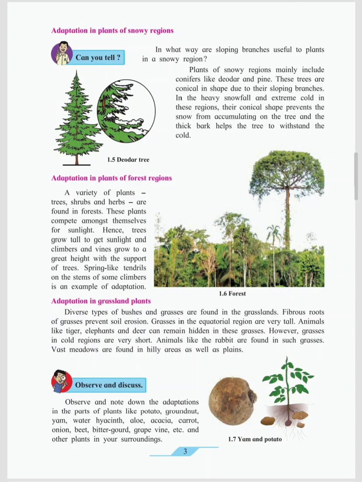So, some plants in grassland areas are tall, some are short. Grassland plants help prevent soil erosion. The roots of these plants help with soil erosion. Potato is one of the grassland plants. Potato helps in soil erosion.